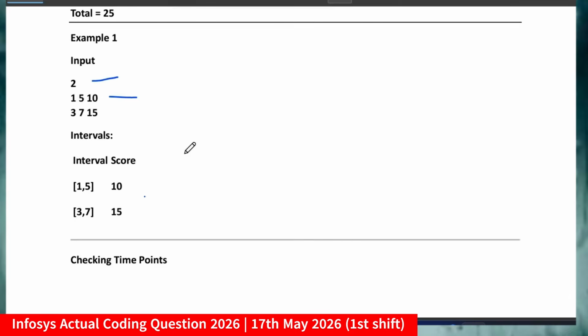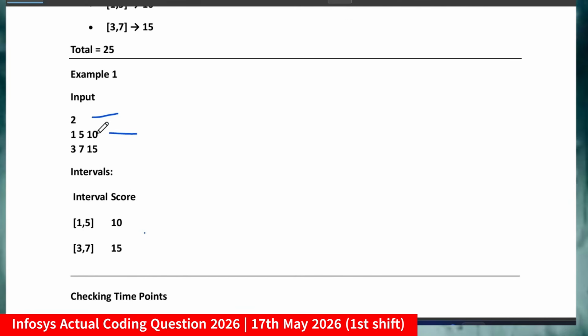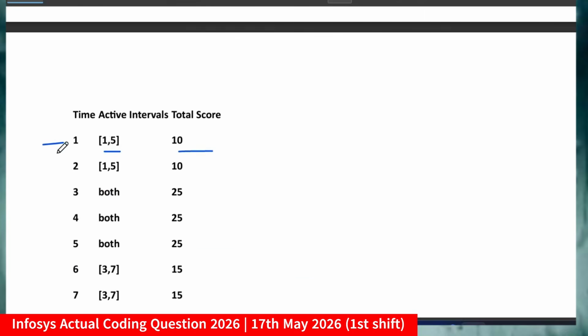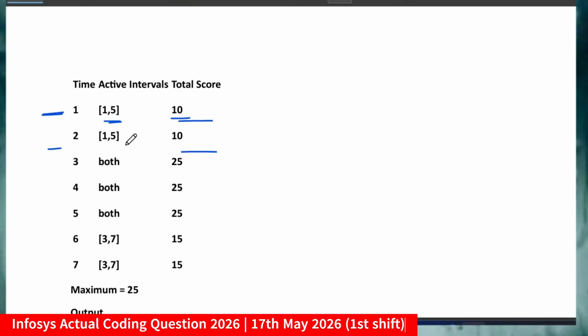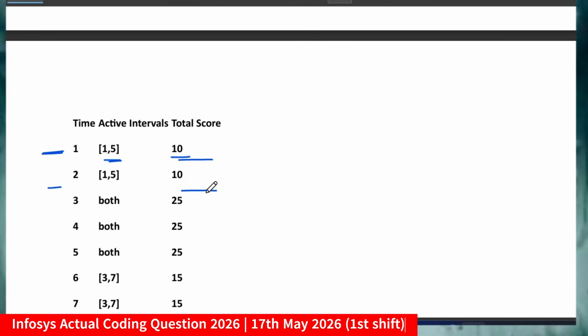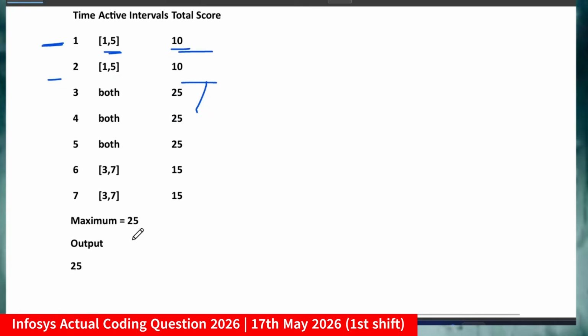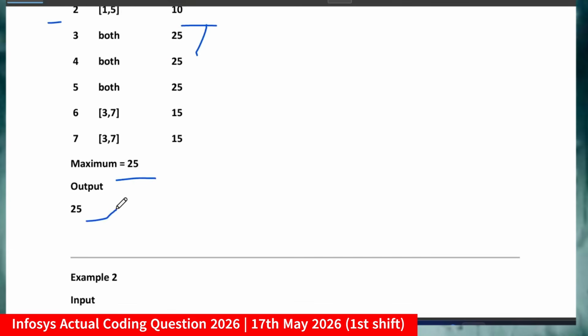Okay, because at the start the total score was 10 for the first interval, and for the second interval the total score was 15. So for time 1 to 5, the total score will be 10. Again for time 2 to 5, the total score will be 10. Now if they overlap, so 10 and 15 both are getting added, and you will get a total score of 25. So accordingly you have to calculate all those values and give the maximum output. So here the maximum output in our case we are getting is 25.